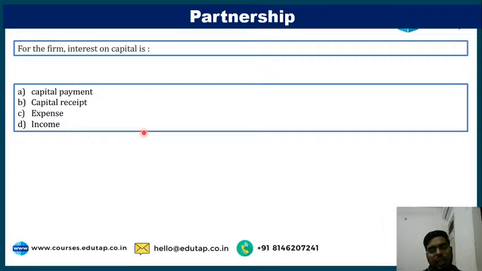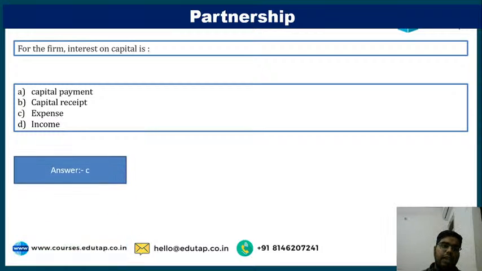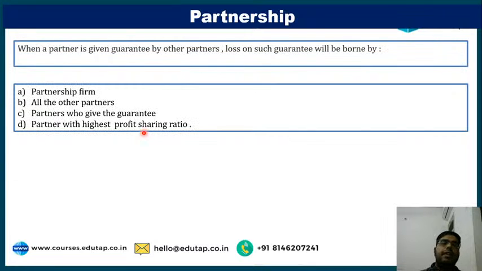Capital payment, capital receipt, expense, or income. It is an expense.